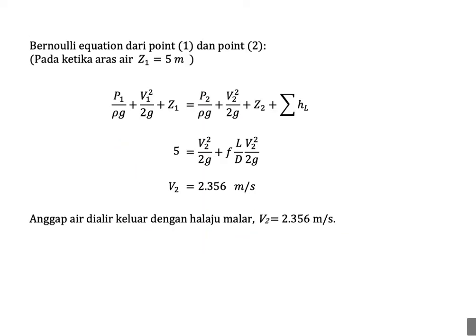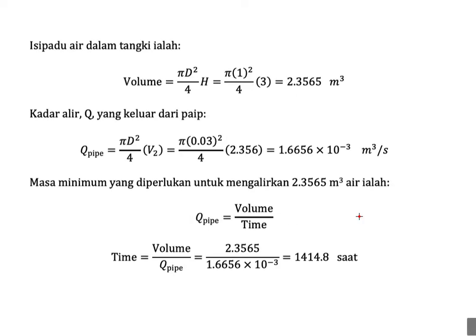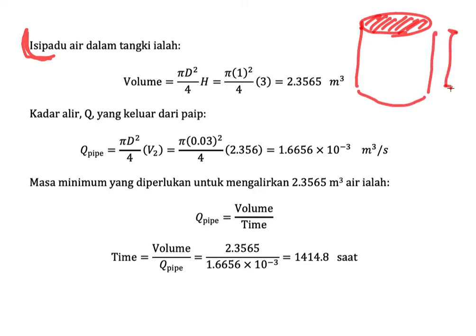Okay, so this is the idea of the calculation. Let's say we know the volume of water inside the tank. We have a circular tank, so we could calculate the area of the circle and then multiply by the height of the tank. So we could calculate like this, and the volume is 2.3565 meter cube.